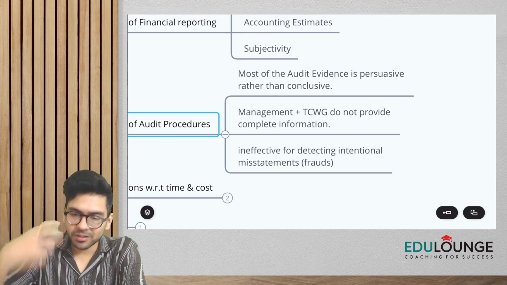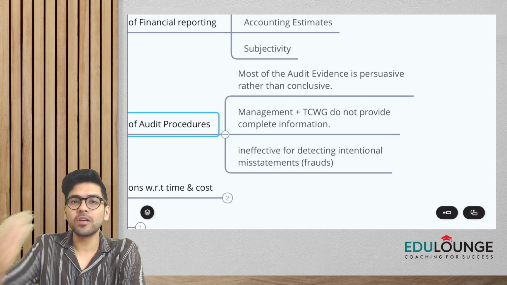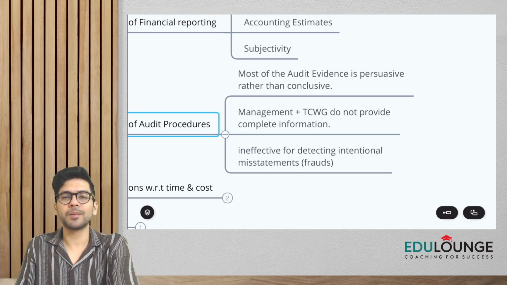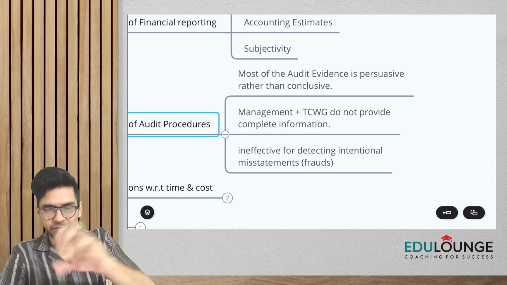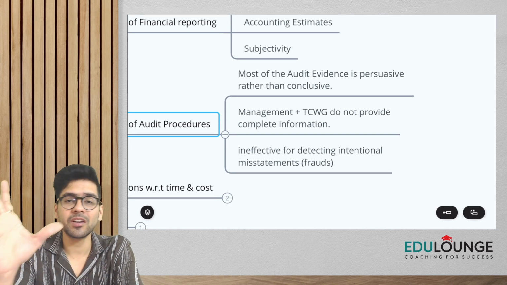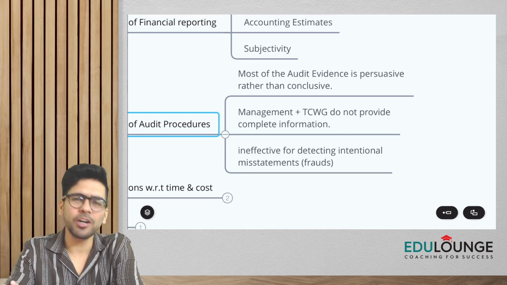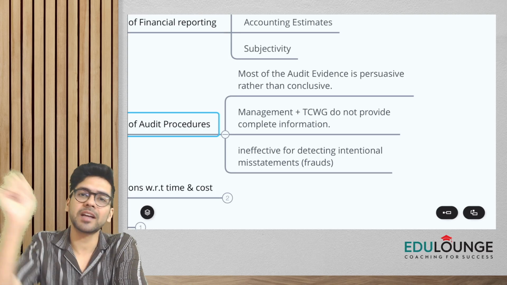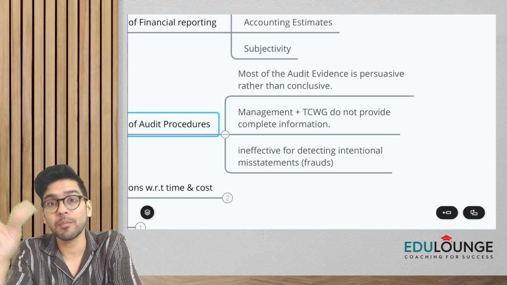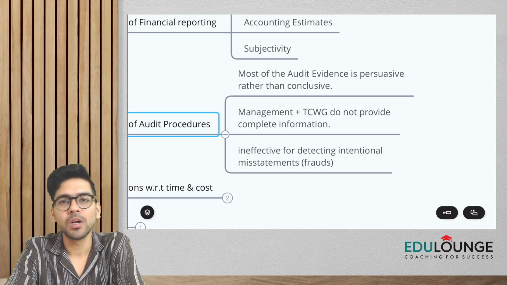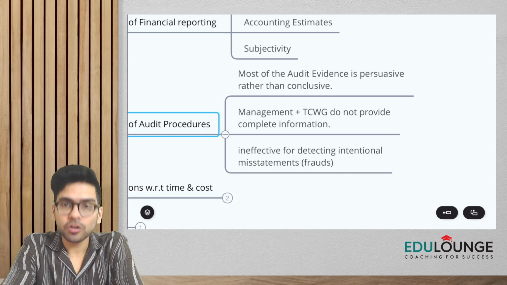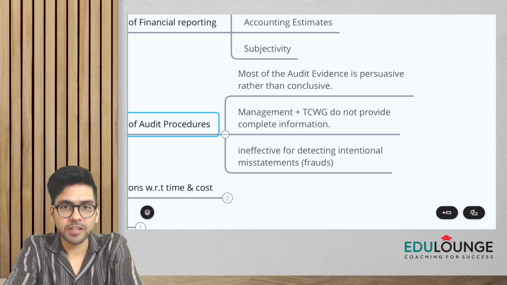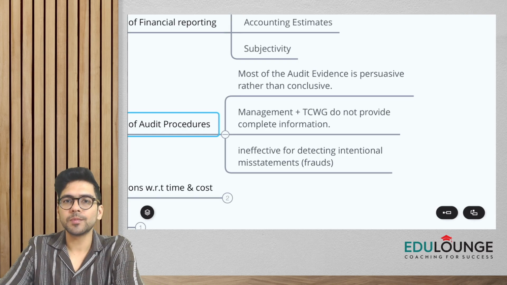If you recall, in my regular classes I give this example. Let's say there's one sale transaction which I've picked up, which happened towards the end of the financial year, around 25th, 26th of March. It's a big amount, one sale transaction of 50 lakh rupees. When I saw the details, I saw that the transaction was made to the subsidiary company.